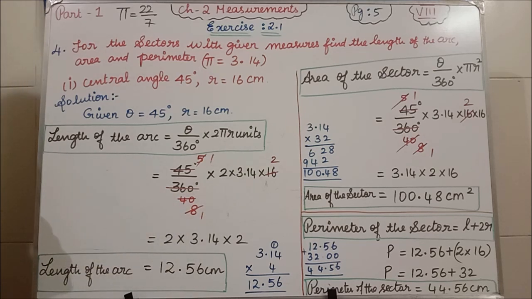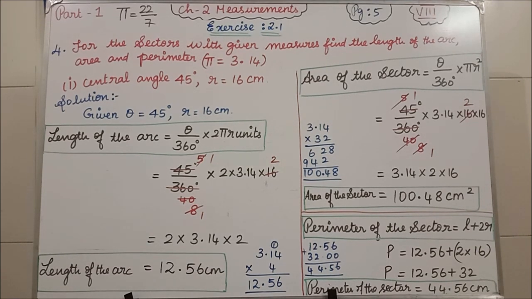Okay, students, in the fourth question we have 4 subdivisions. In all the 4 subdivisions, we are going to find the length of the arc, area of the sector and perimeter of the sector, because in the question they were asking for these 3 values. Clear, all of you, the length of the arc? Yes. Next we will see the area of the sector.